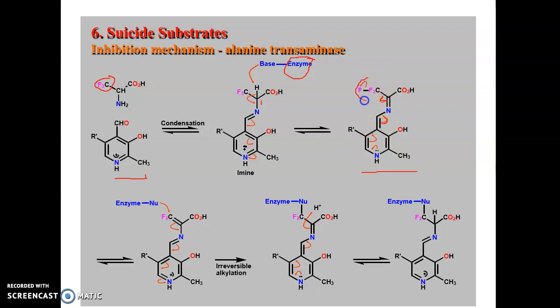Because the three fluorine atoms, which are highly electronegative, are attached to a single carbon atom, and fluorine always tries to pull the electrons from this carbon atom. So that's why these electrons shift here and these electrons shift here, like this, and so on. Then immediately the nitrogen atom gets the positive charge. Then the enzyme plus nucleophile, and the trifluoro is converted into a difluoro substance.